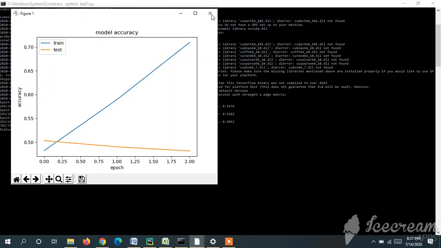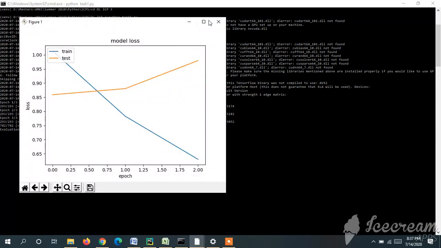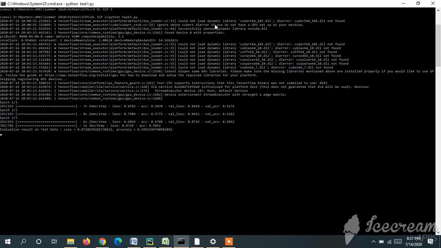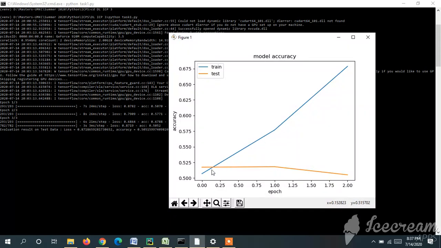This is the loss model. This is the accuracy model. If you see, the train data accuracy increases with the epoch, whereas the test data accuracy remains constant, and at some point it even decreases. This happens because of the dataset we have considered. We need a better dataset in order to get more accuracy.